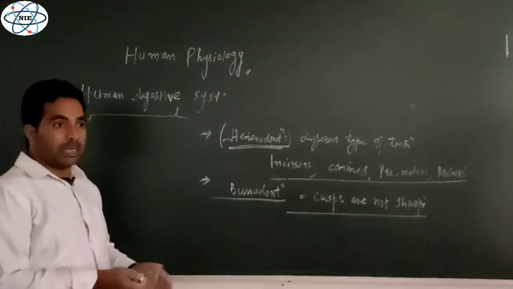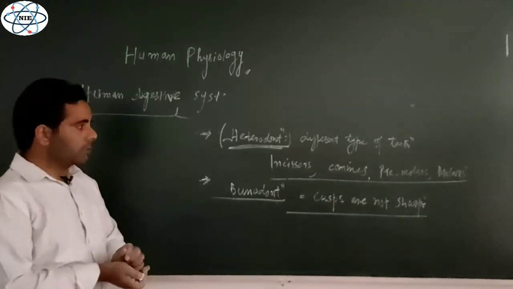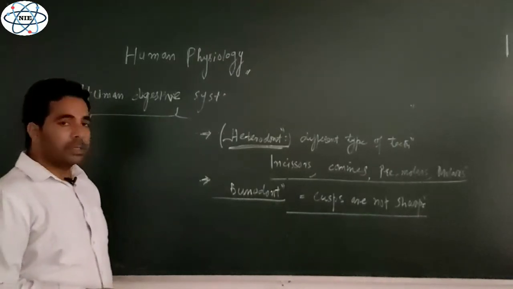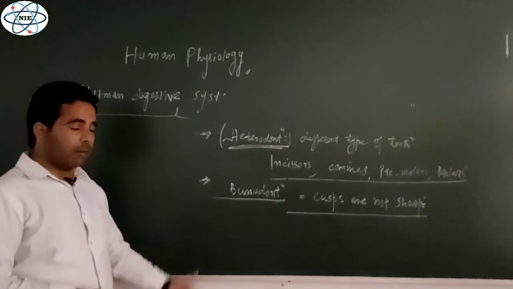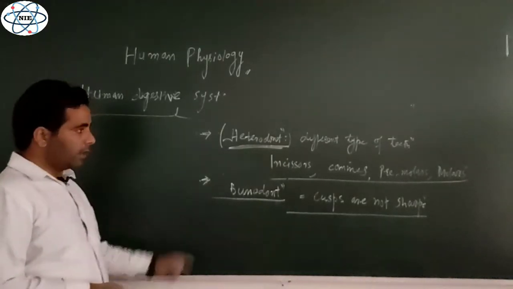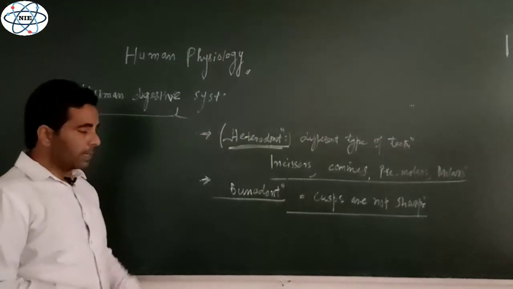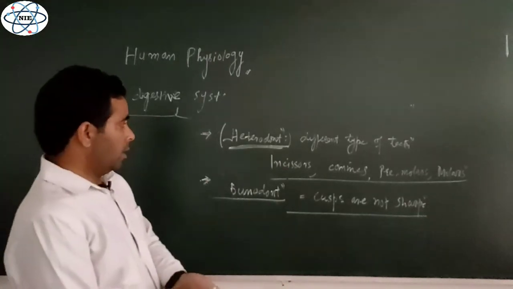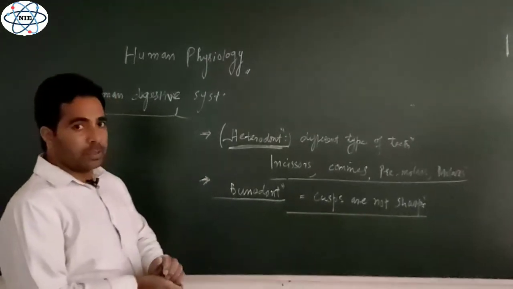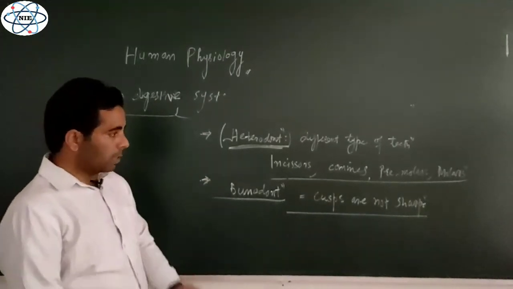So these are some conditions and features. So far as human dentition is concerned, we have the thecodont, where the teeth are fixed in the jaw sockets, alveolus. Teeth occur twice in the lifetime: first the temporary teeth, the first set, then the permanent teeth, right? And another condition is that teeth are of different types, incisors, canines, premolars and molars.